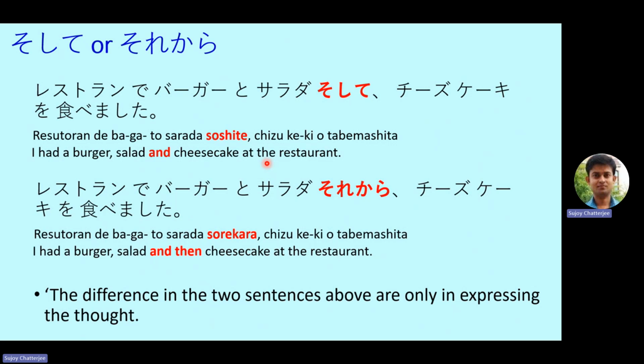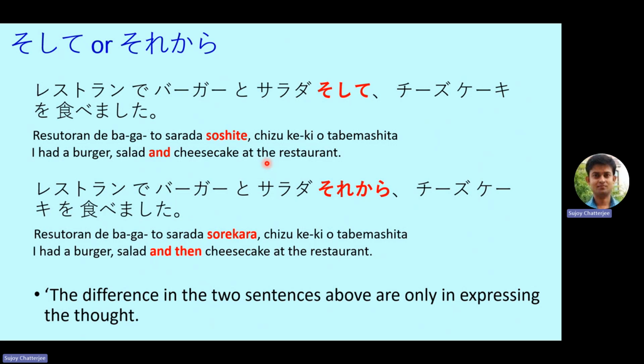This is a very generic representation of what all I ate at the restaurant. But if we say restaurante baga to sarada sorekara cheesecake o tabemashita, then it means I had a burger and a salad and then a cheesecake at the restaurant. So the difference in the two sentences above is only in expressing the thought.